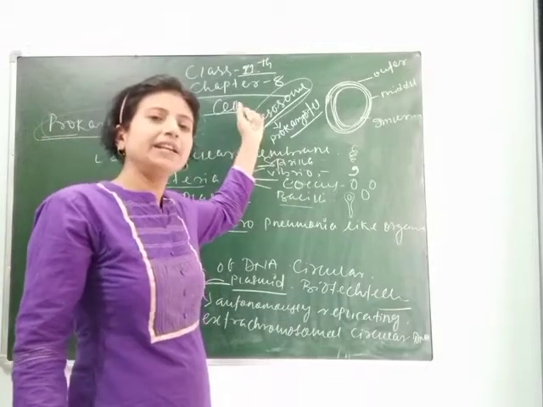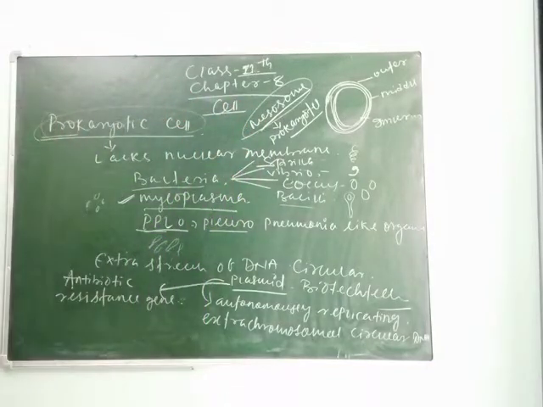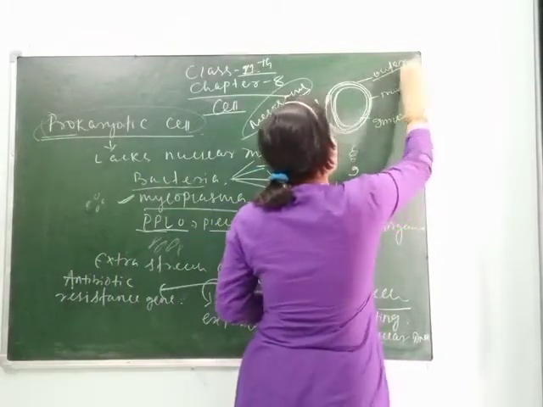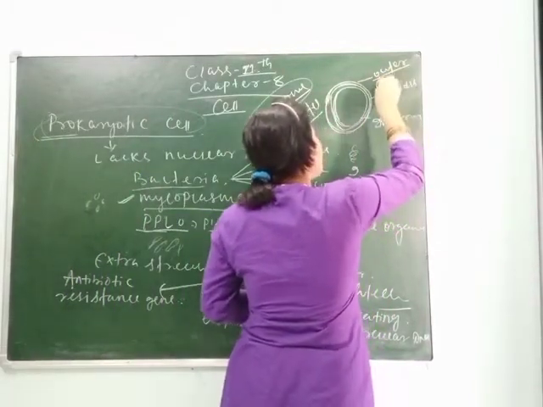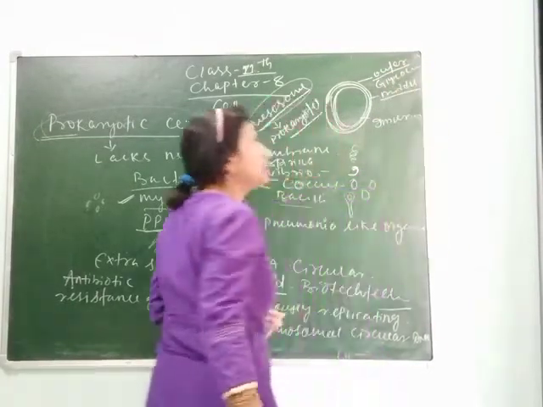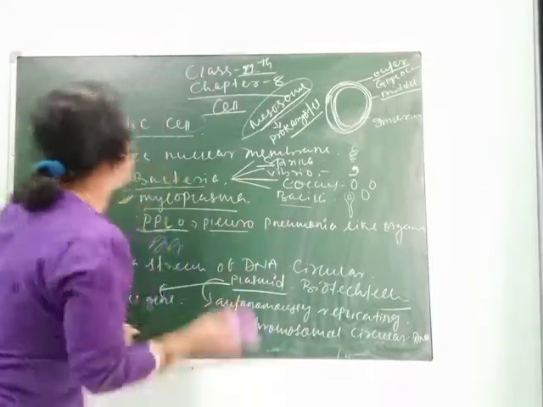So we will study different characters of the mesosome, but before that, we first learn about the different layers of the prokaryotic cell. The first layer, the outer layer, is called glycocalyx. Clear, students? The outer layer is called glycocalyx.